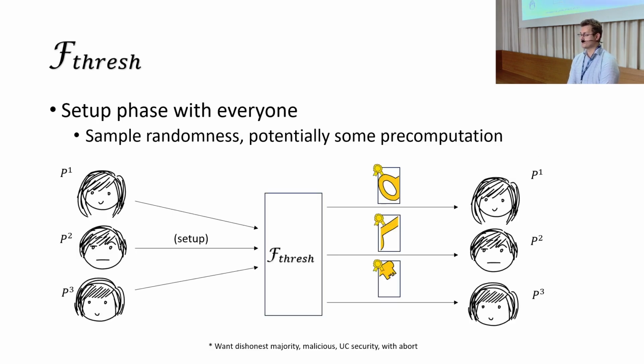Abstractly, we're going to define the threshold functionality as follows that consists of two steps, setup and evaluation. During setup, all parties get together to sample the initial key used for the crypto system. They may also perform some additional computation to derive shared material from that key. In the case of AES, this could be the key schedule or other reusable values depending on your application.